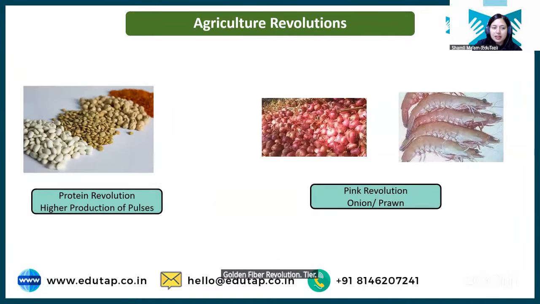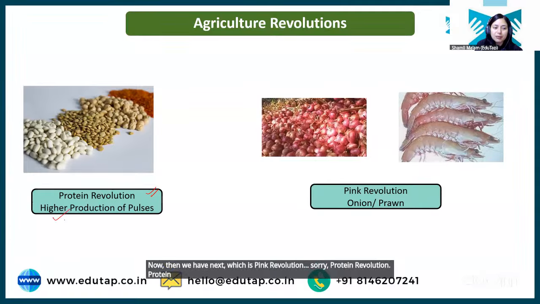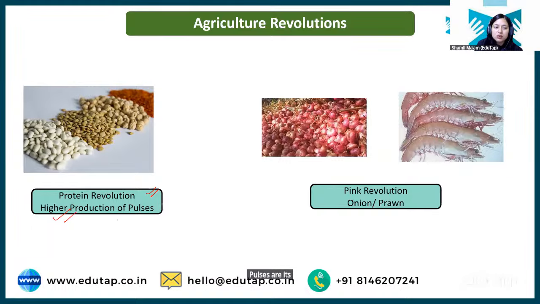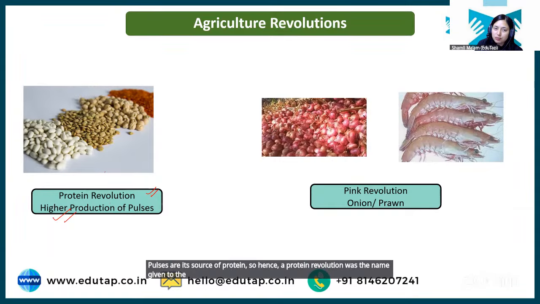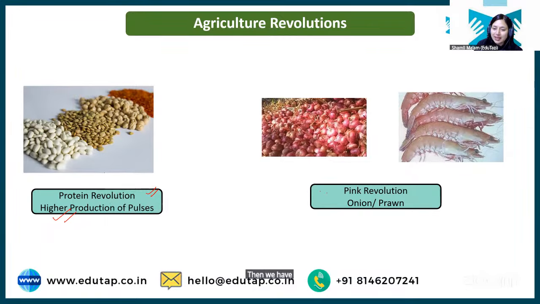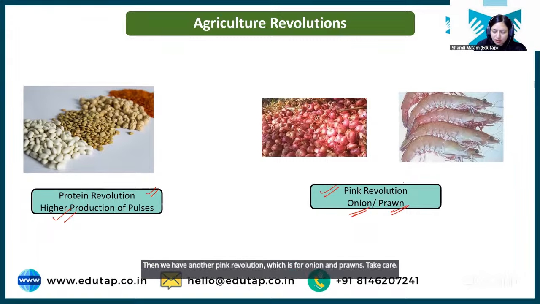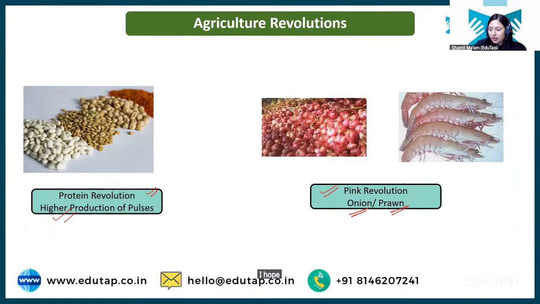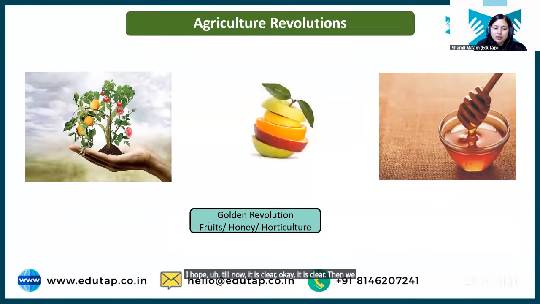Clear? Now then we have next, which is pink revolution. Sorry, protein revolution. Protein revolution is for higher production of pulses. As we know, pulses are a rich source of protein. So hence, protein revolution was the name given to the increase in production of pulses. Then we have another, pink revolution, which is for onion and prawns. Okay? I hope till now it is clear. Okay, it is clear. Then we have another, which is golden revolution.